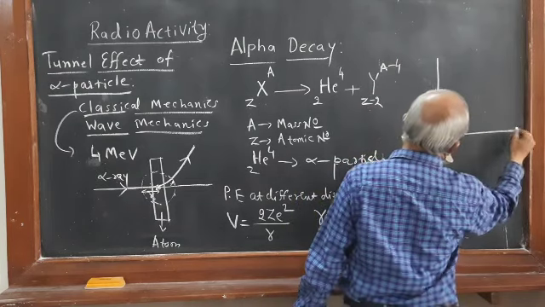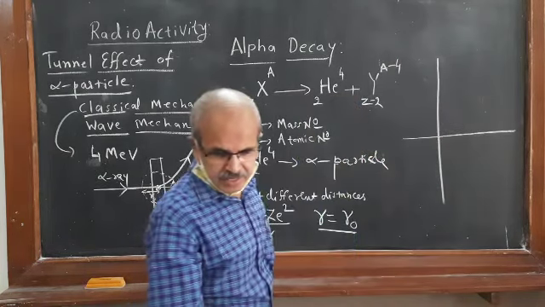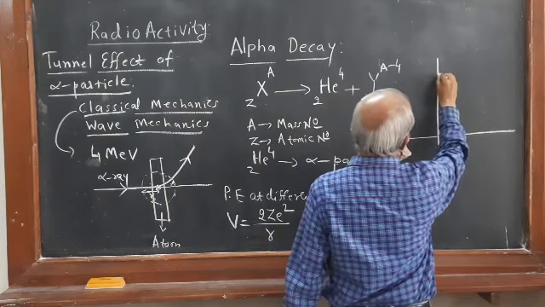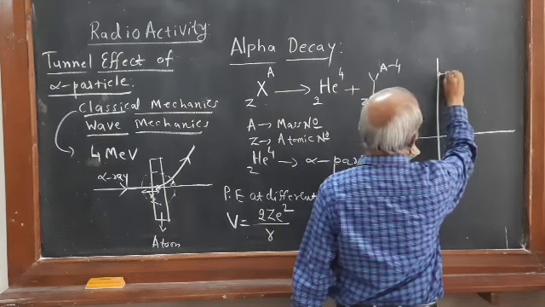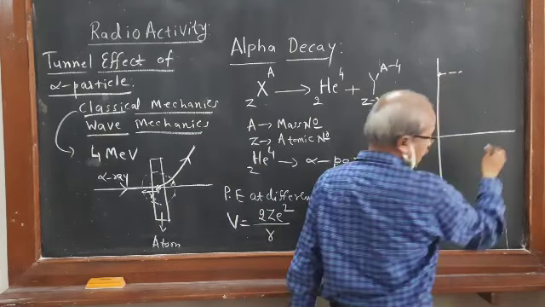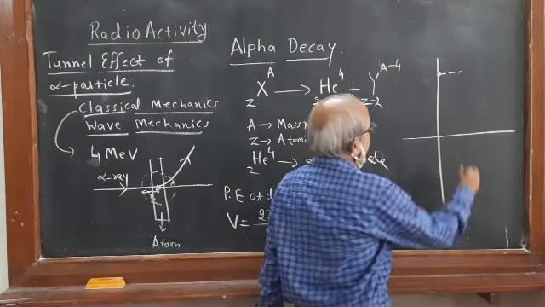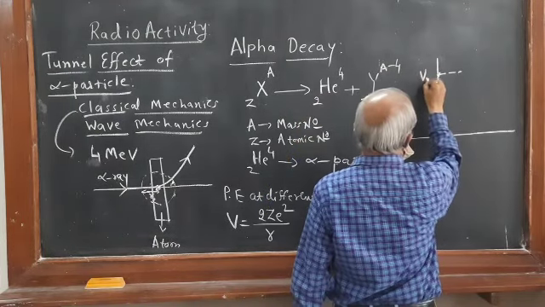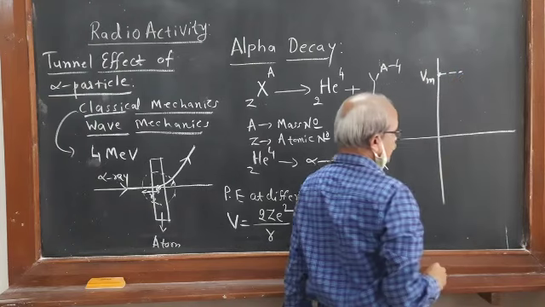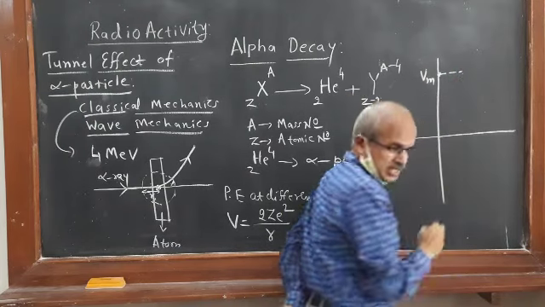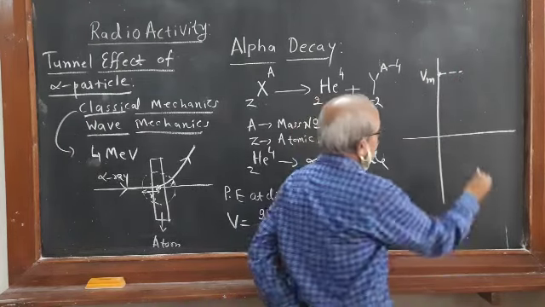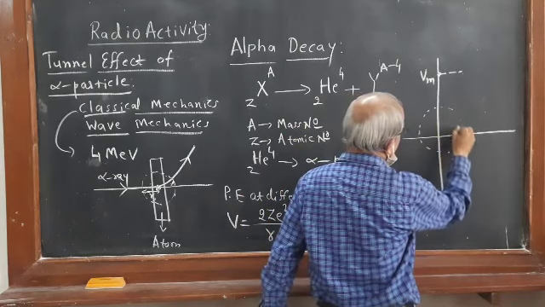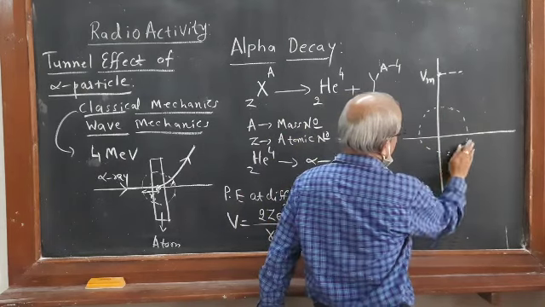Suppose that now this is the maximum value of potential, V, and the distance is R. This is the maximum potential, Vm.